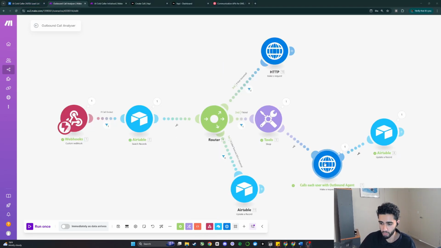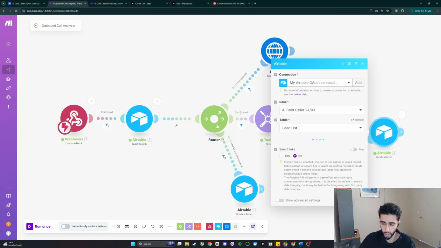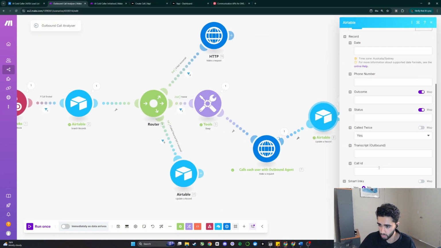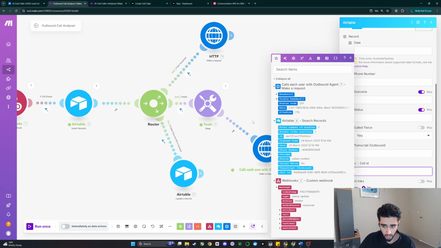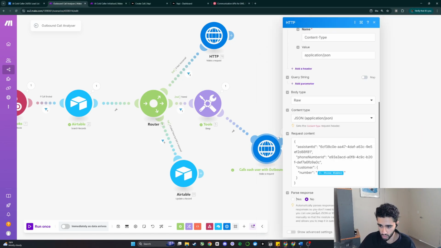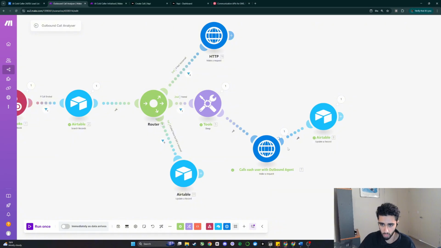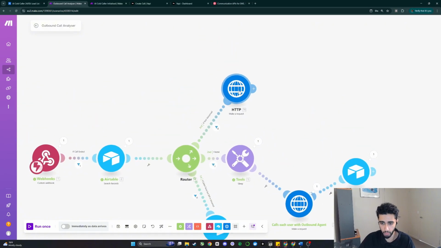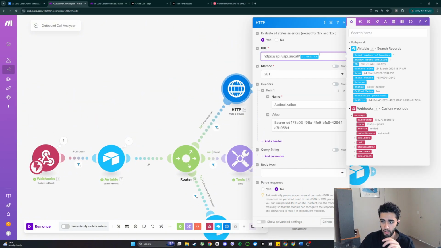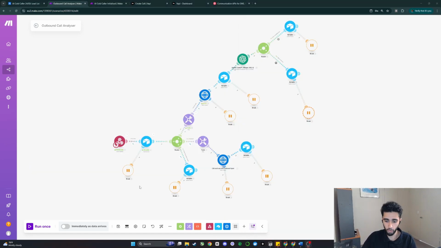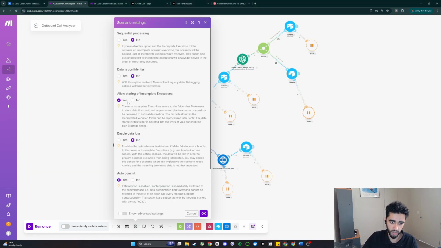Beautiful. So what I've done is I've just quickly called myself again, and then I want to update this Airtable after this HTTP request with the new call ID. And one thing I forgot to do is actually pass this information. So let's quickly do that. But for the most part, we were able to grab the call ID and then put it into here. Beautiful. And make sure down in the scenario settings, you enable allow storing of incomplete executions.